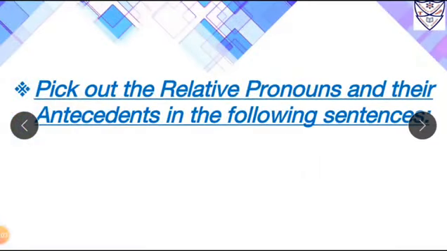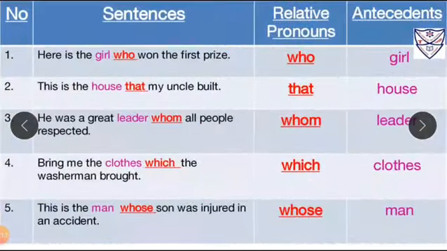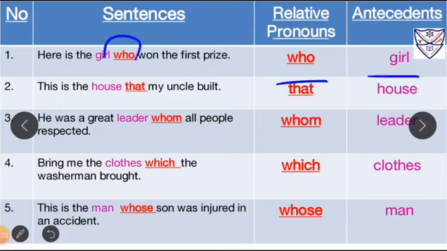Now let us start with this exercise. Pick out the relative pronouns and their antecedents in the following sentences. Number 1, here is the girl who won the first prize. So now over here, who is a relative pronoun that relates to the noun, and that noun is girl. So girl will be its antecedent.